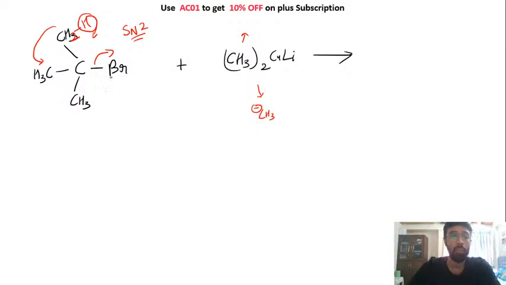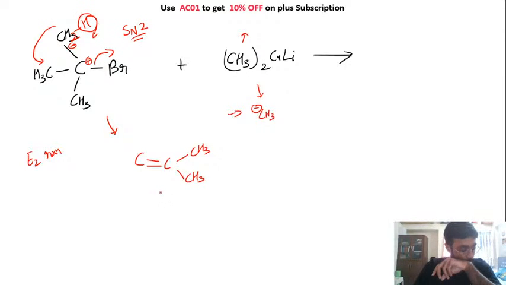ठीक है, तो यहाँ पे जो आपका रिएक्शन होगा वो आपका E2 रिएक्शन हो सकता है. This nucleophile will capture this hydrogen and this bromine will leave, right? यहाँ पे you will create a positive charge, here you will have a negative charge, तो आपका simply you will get alkene as the major product. So this is the alkene that we are forming.